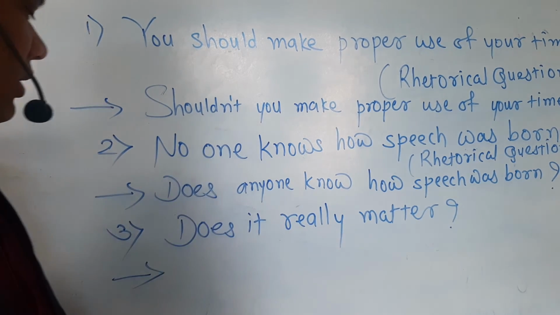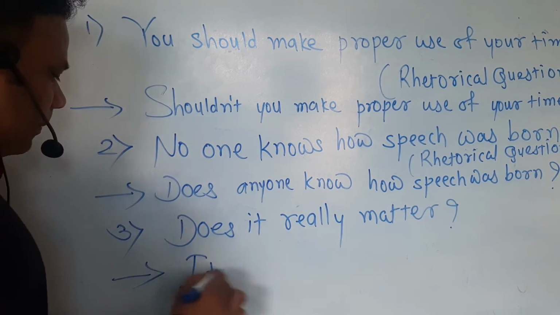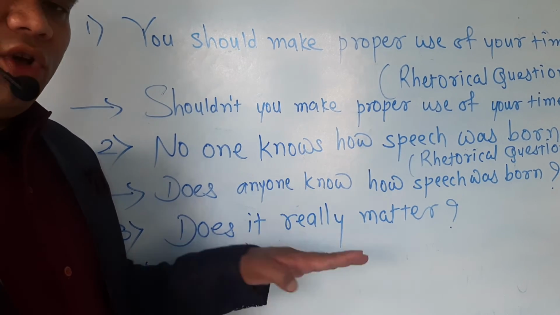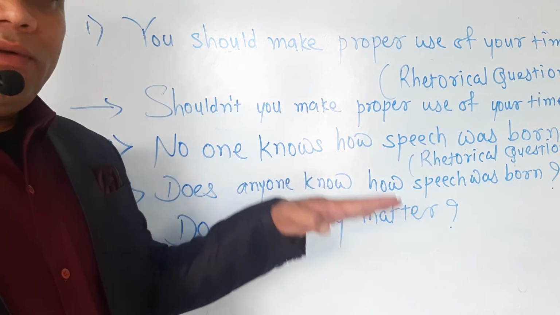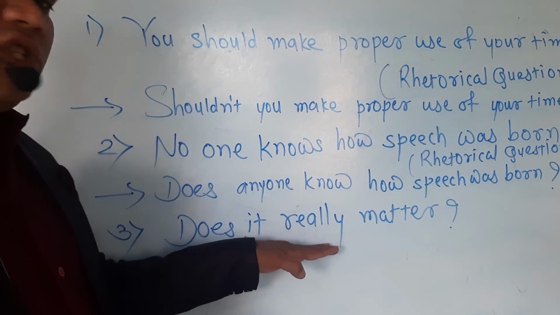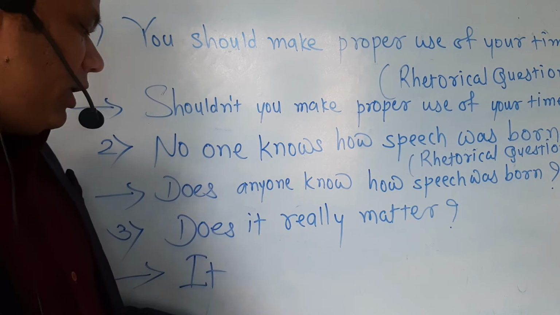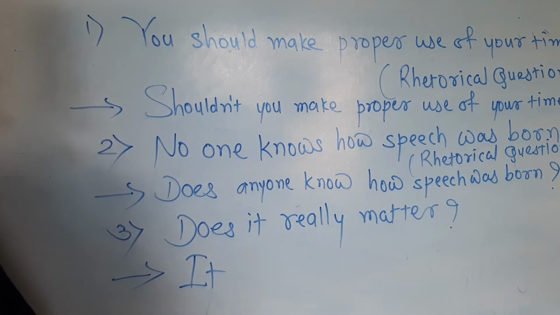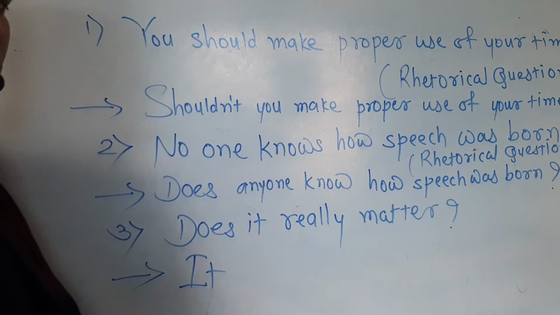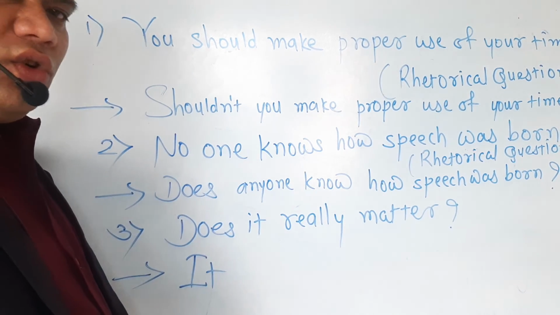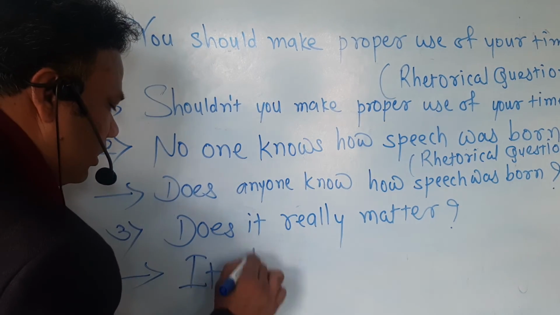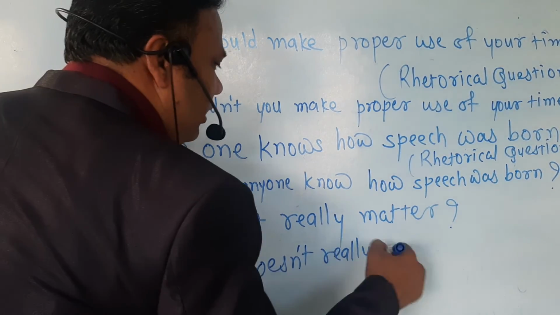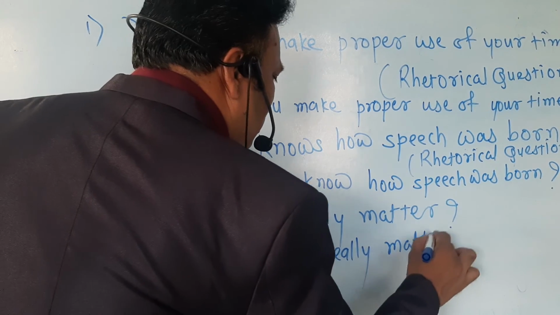What is the subject? Here it is the subject. Now as I said, out of the rhetorical question and its statement, one should be affirmative and one should be negative. Here the question is affirmative, so obviously the answer will be negative, and here does is the helping verb, so we have to use the short form of not along with does. We can use does not also or doesn't also. It doesn't really. Now what is remaining? Matter.